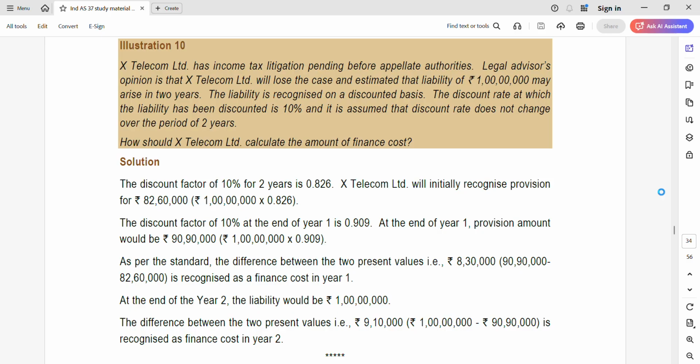Now moving on to year 2, the liability now is rupees 1 crore. So the difference between rupees 1 crore and 90.9 lakhs, I repeat, the difference between 1 crore and 90.9 lakhs, so 9,10,000 will be recognized as finance cost in year 2. There is a lot of chance of this kind of question coming in MCQs, and also as a 4 mark, 5 mark, and possibly 6 mark question. So make full use of it. Moving on to the next illustration.